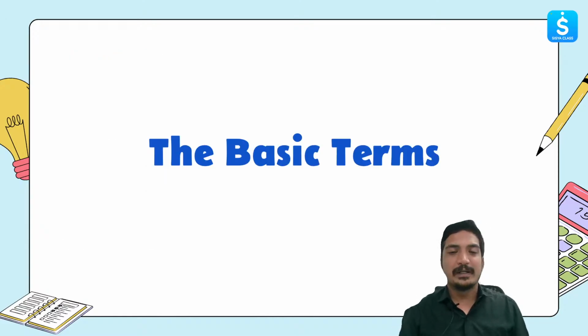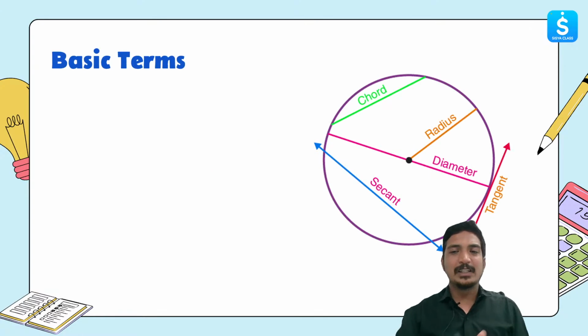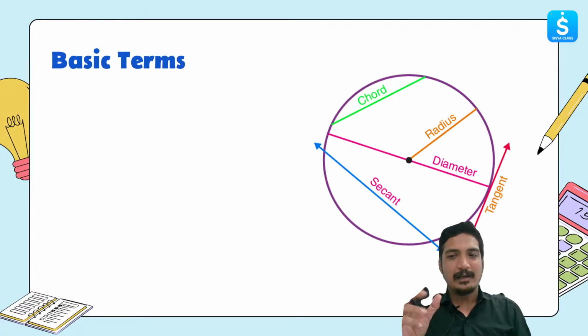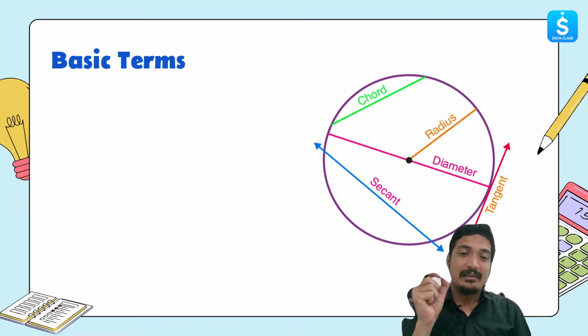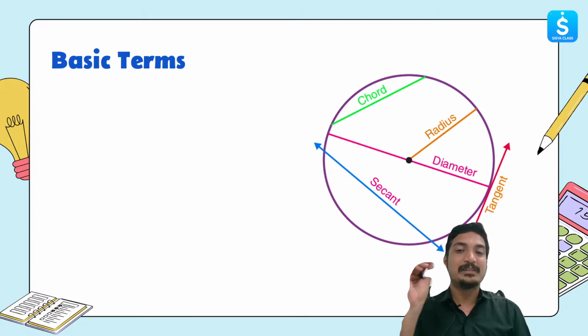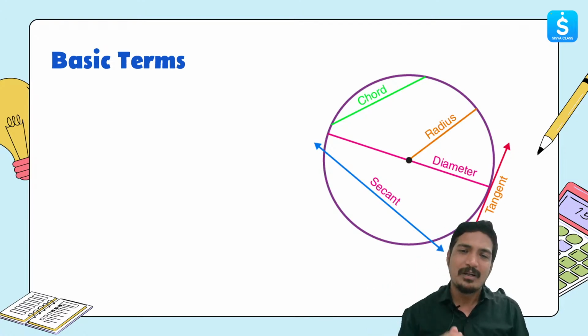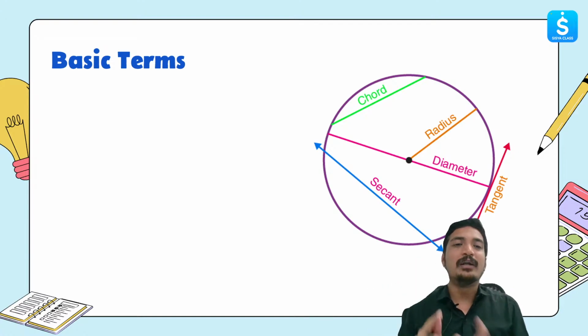Okay. Moving ahead. Now, a few of the basic terms that we have are as follows. We have this diagram and every important point over here is labeled. Okay, however, let's talk about each one of them one by one, because until and unless we understand these basic terms, it will become very difficult for us to understand the question and also understand the theorem, and therefore we will not be able to solve the question properly. Okay, so let me explain each and every term which comes in this chapter that every student should know before starting with this chapter.